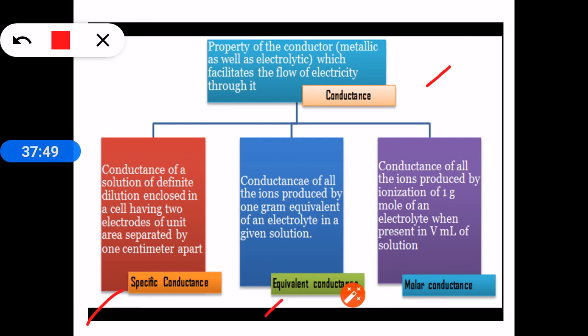Equivalent conductance is the conductance of all the ions produced by dissolving 1 gram equivalent weight of an electrolyte in a given solution having volume V ml. Molar conductance means the conductance of all the ions produced by the ionization of 1 gram mole of an electrolyte when it is present in V ml of solution.